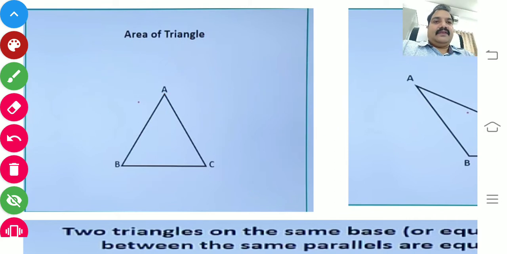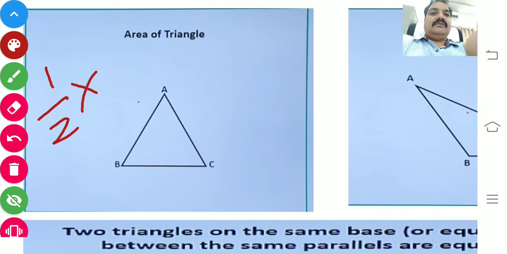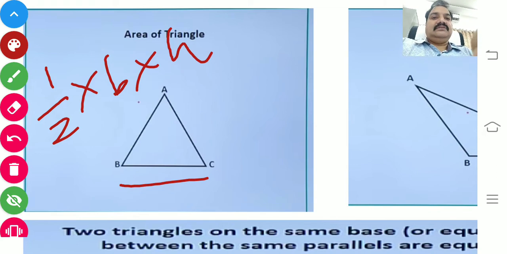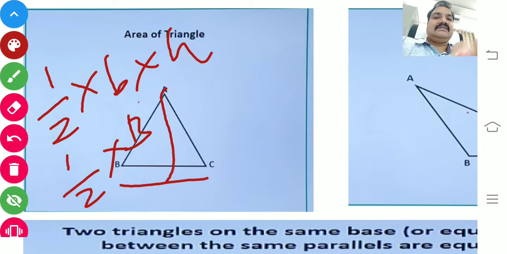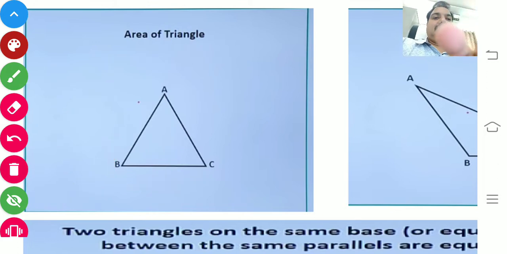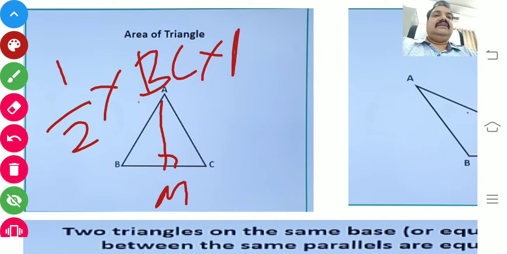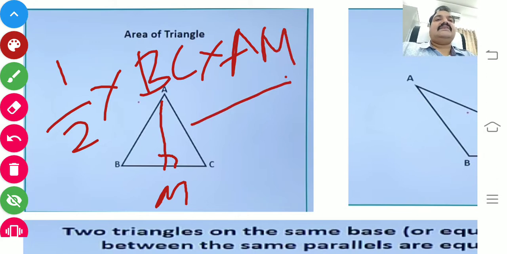Once again, how will you find the area of a triangle? Half into base into height. You know the base is BC and the height is the altitude AM. Understand, children? So this is the prerequisite knowledge you have to know. We will apply it in the theorem.